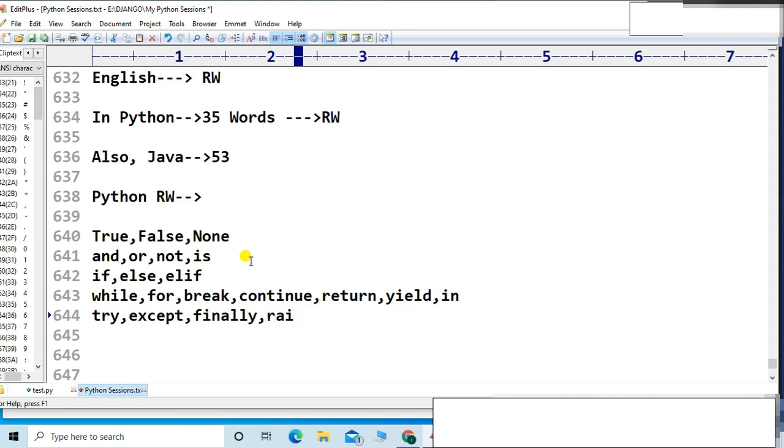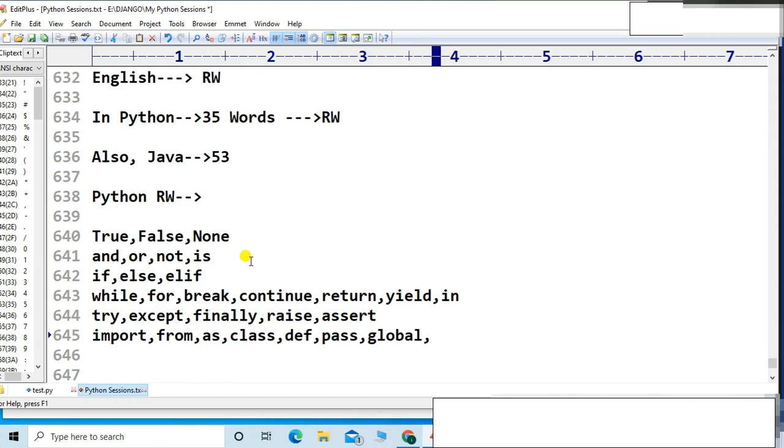Then raise, assert, okay? Then I can say import, then from, from, then as, then class, right? Then class, def, pass, global, right?